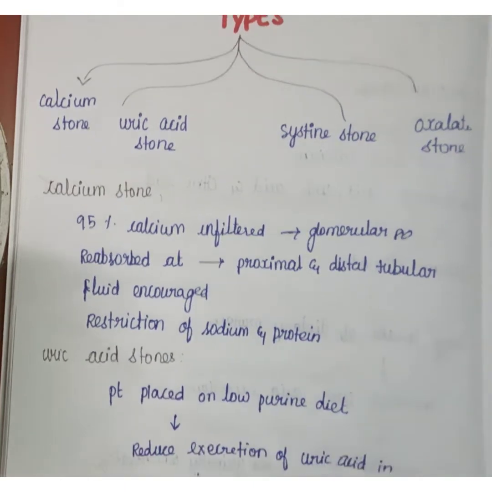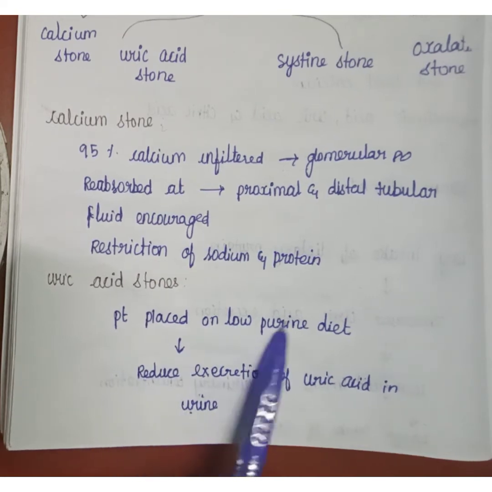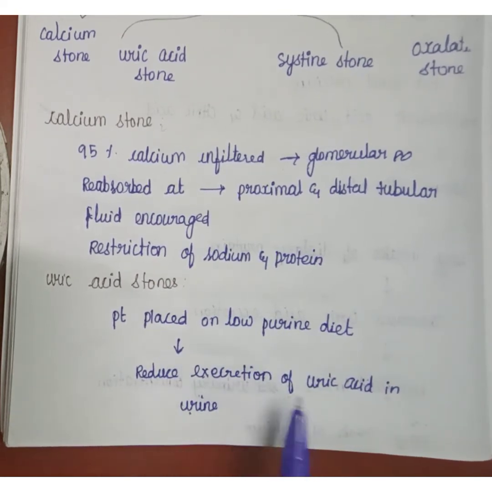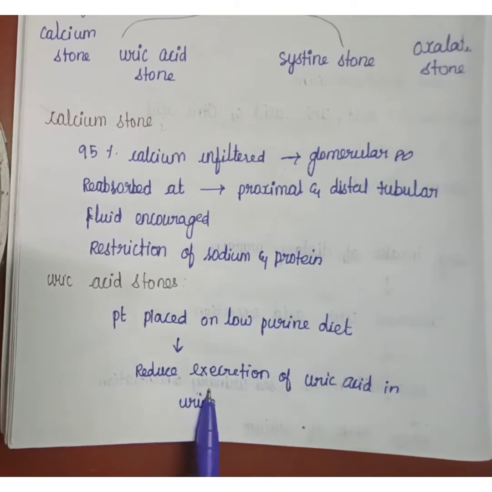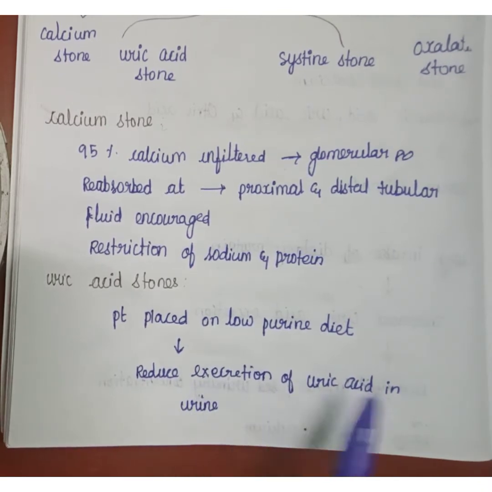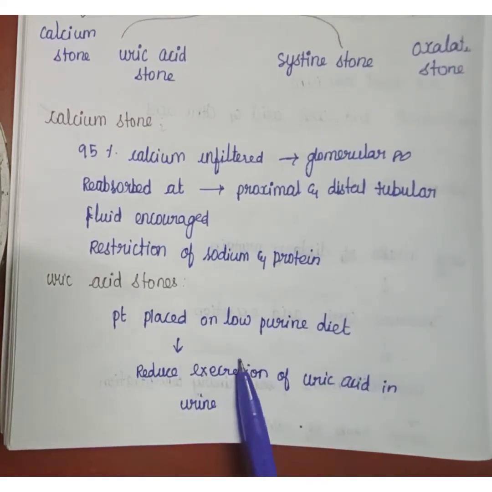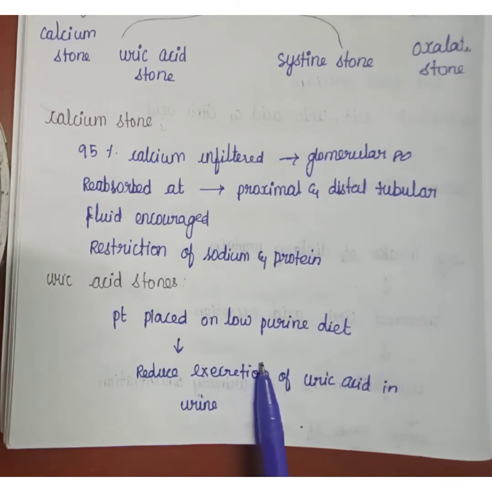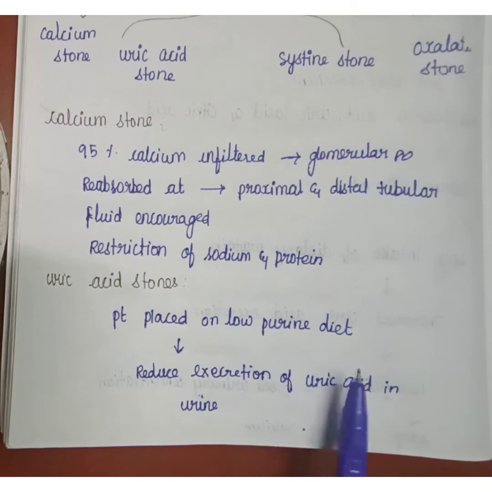Next one is uric acid stones. In uric acid stone, the patient should be placed on a low purine diet to reduce the excretion of uric acid in the urine. Foods which are high in purine, like shellfish, mushrooms and organ meats, should be avoided, and protein should be limited. So this is about uric acid stone.